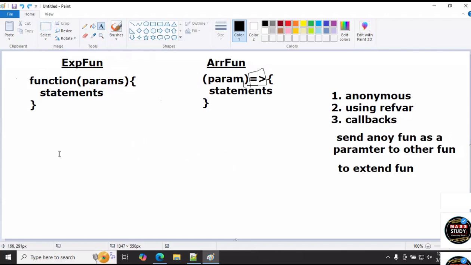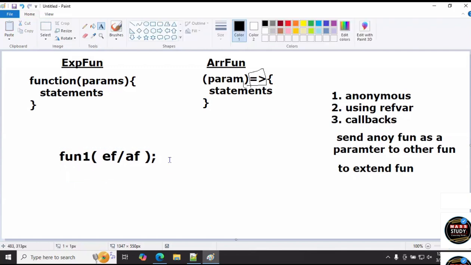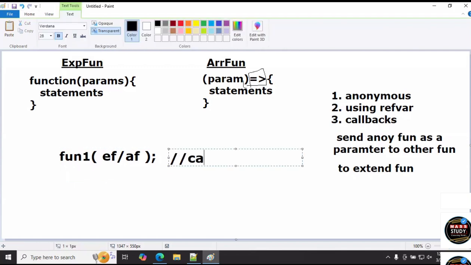So the syntax comes like this: this is the existing function call, something like function one, and inside the brackets we write an expression function or an arrow function.